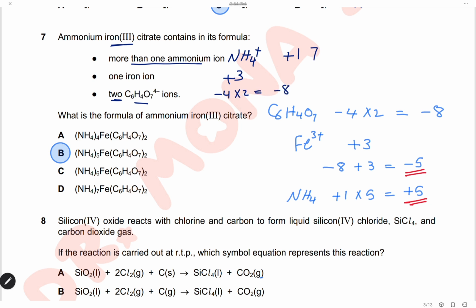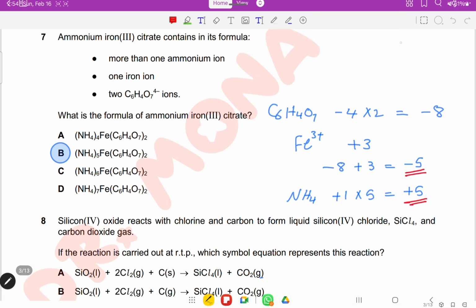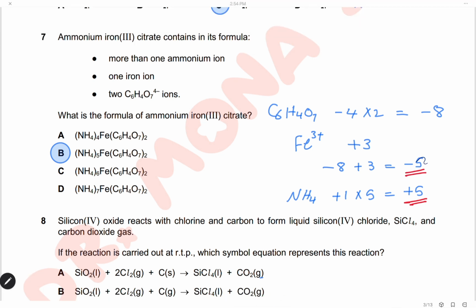Hence we know that the total charge of the compound is 0 because the compound is neutral. So first, this is the charge of the two citrate ions, and this is the charge of iron. -8 plus 3 will be -5. To make the total charge 0, we have to add 5 ammonium ions. Each one has a charge of +1, so +5 minus 5 will give me a total charge of 0. So we have 5 ammonium ions in the formula of ammonium iron citrate, and the answer will be B.